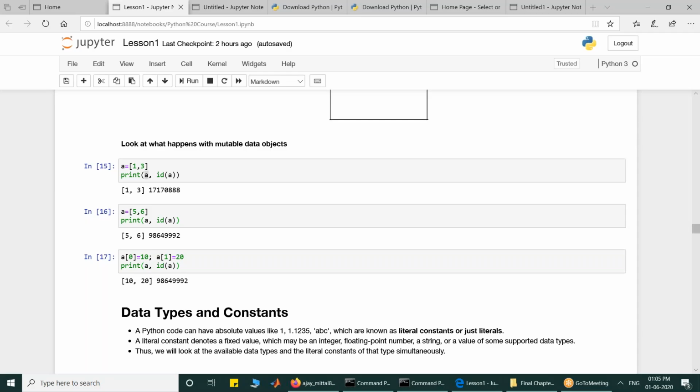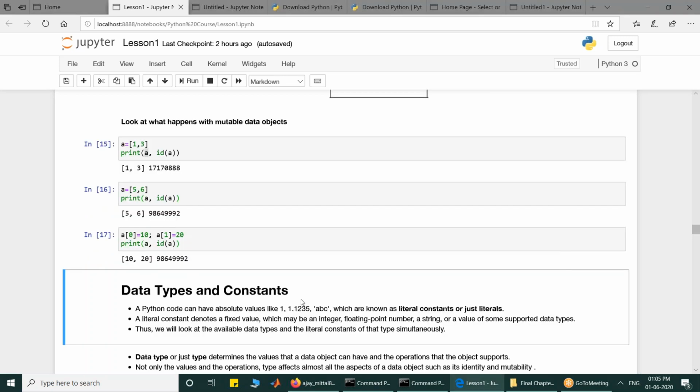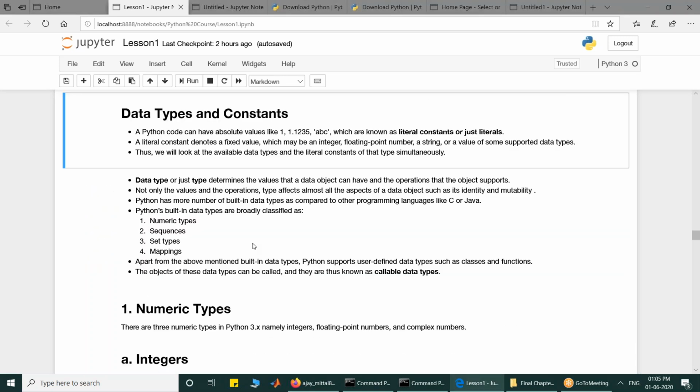Their values cannot be changed, and data objects of type, say, list, can be changed. Now we start with an important concept which is known as data types and constants. So we will discuss what are the data types which are available in Python, and simultaneously we will also discuss the constants of that type.